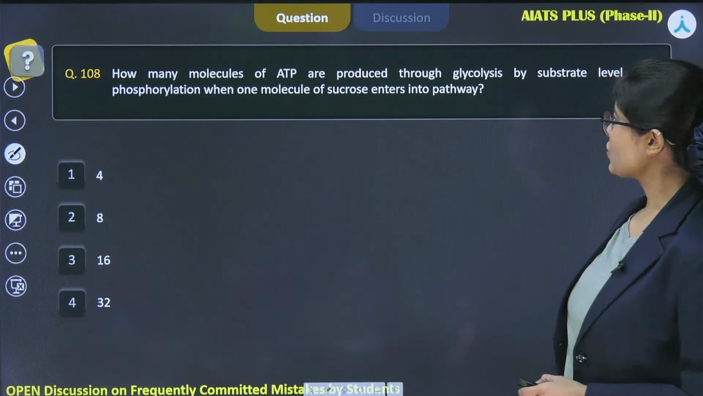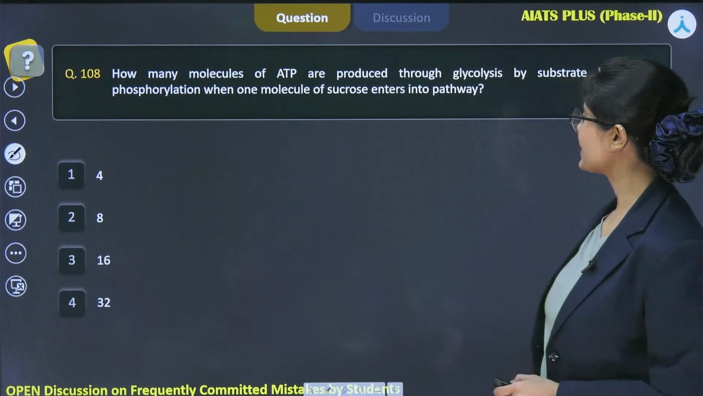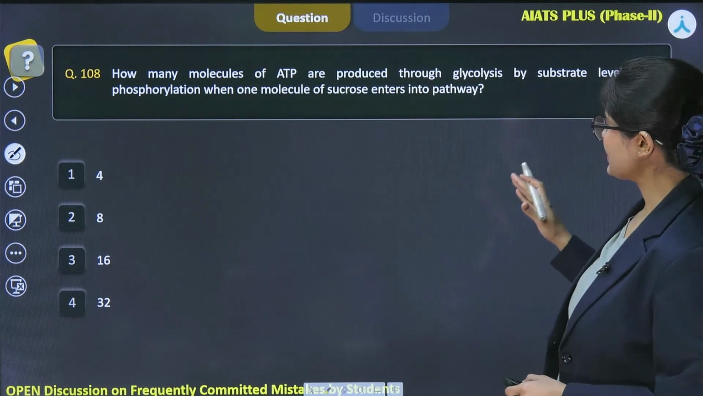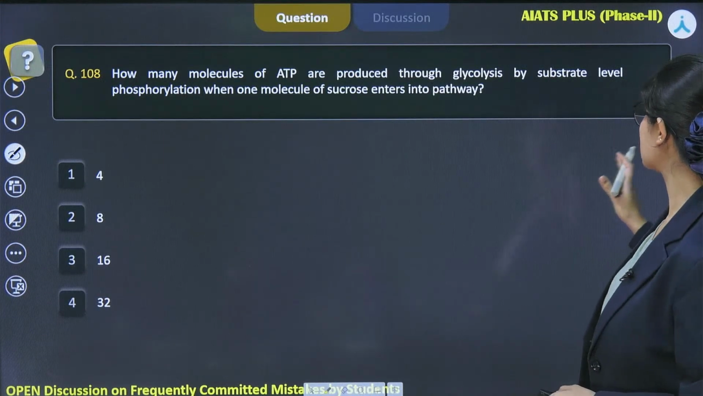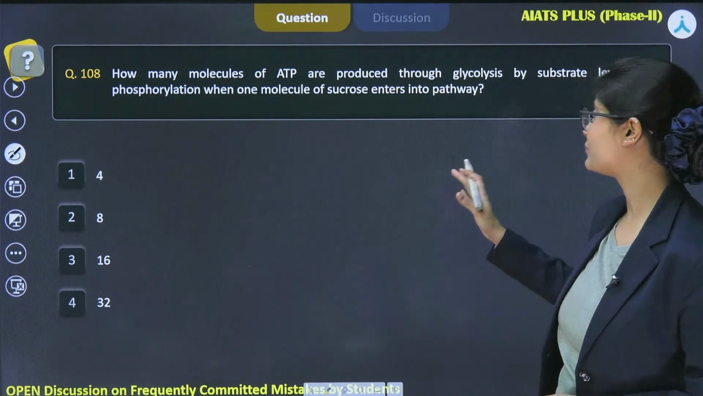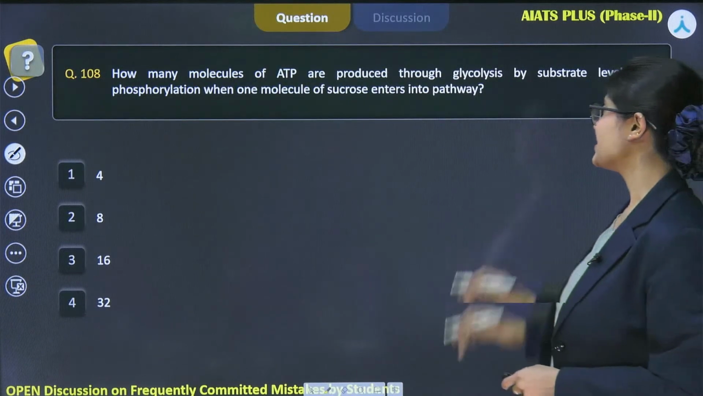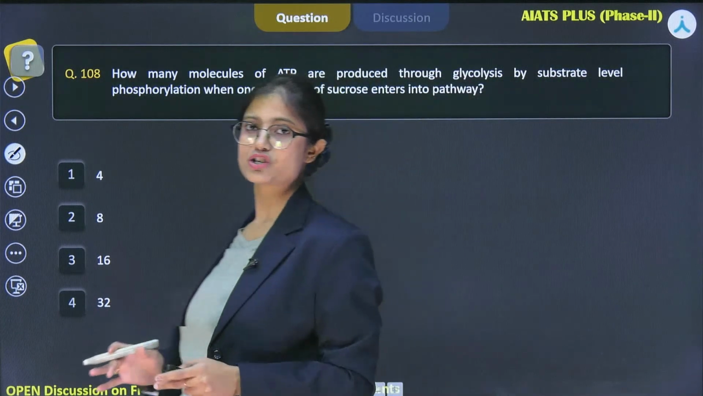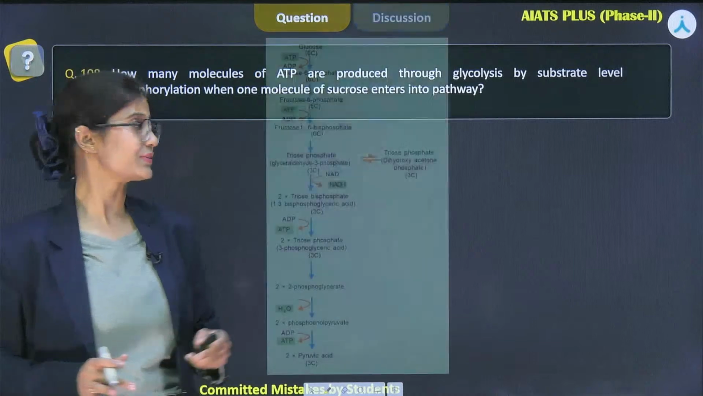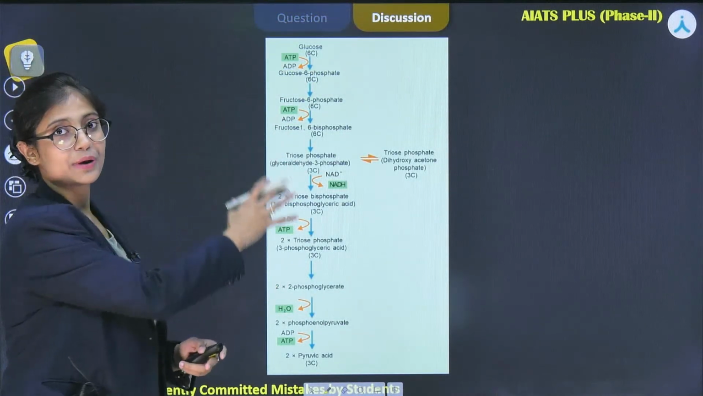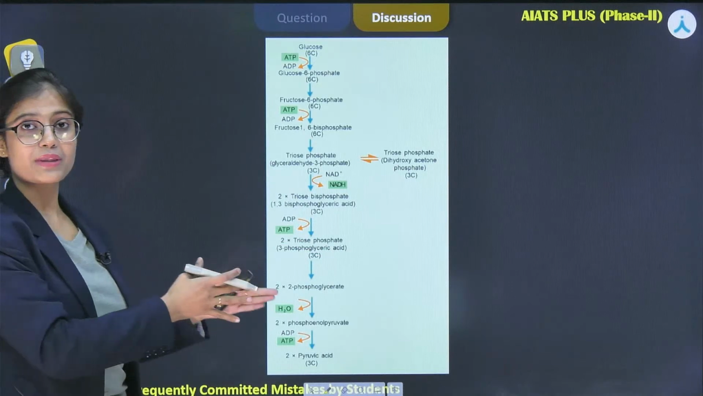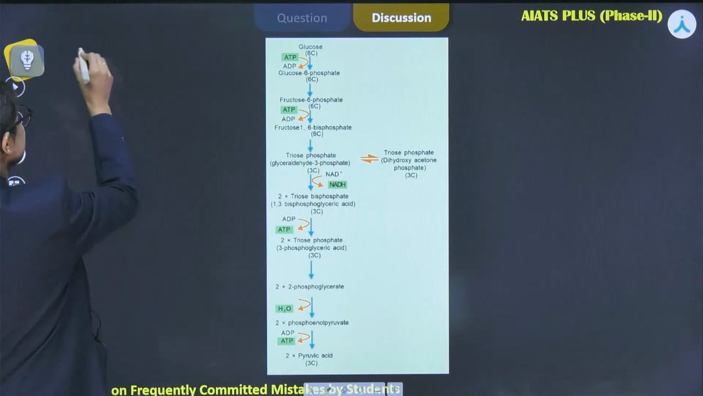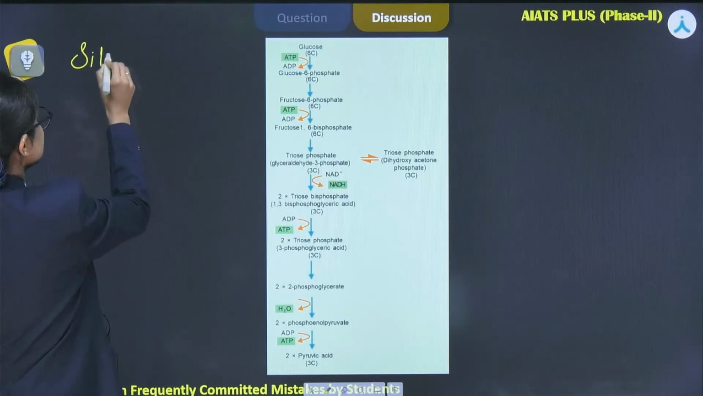Let's see the next question, which is from the chapter Respiration in Plants, which says how many molecules of ATP are produced through glycolysis by substrate level phosphorylation when one molecule of sucrose enters into the pathway. So what is glycolysis? Glycolysis is the partial breakdown of glucose, right? Here is the beautiful diagram from the NCERT itself, the complete glycolytic pathway. So first of all, tell me what is the site of this process, glycolysis?